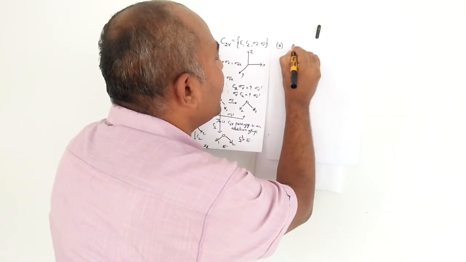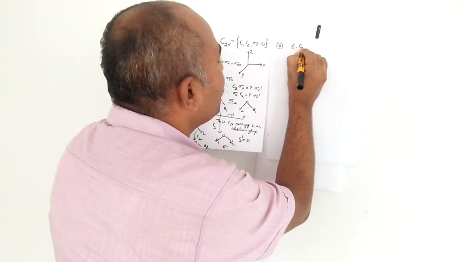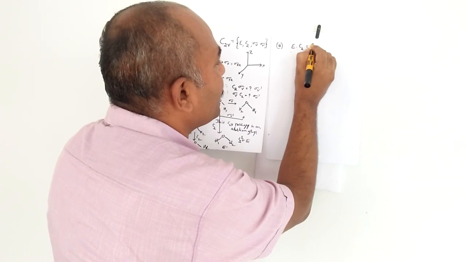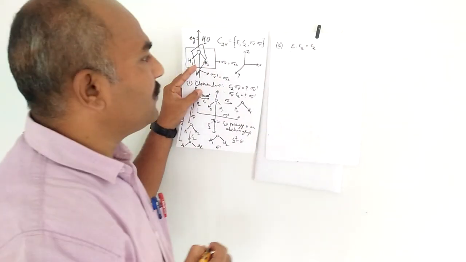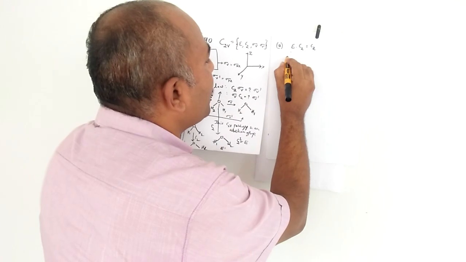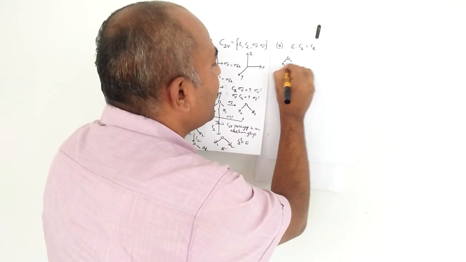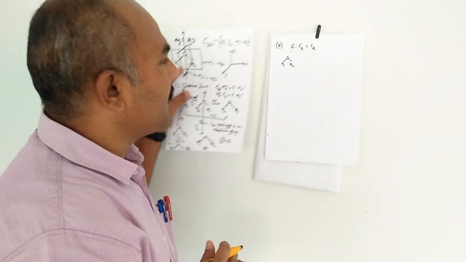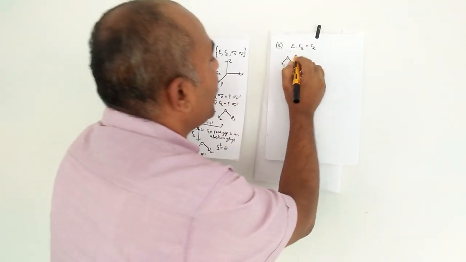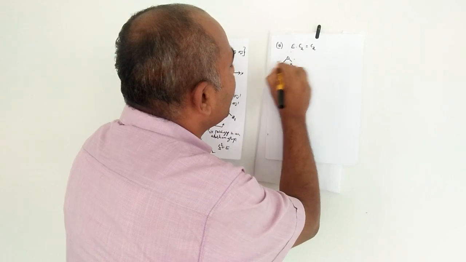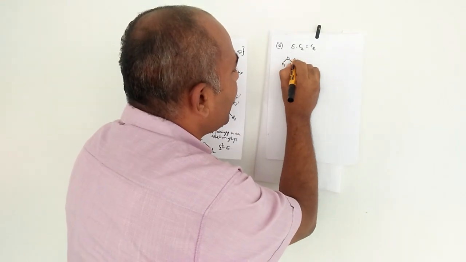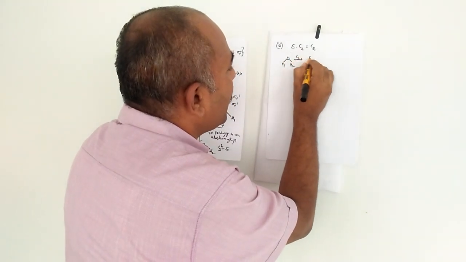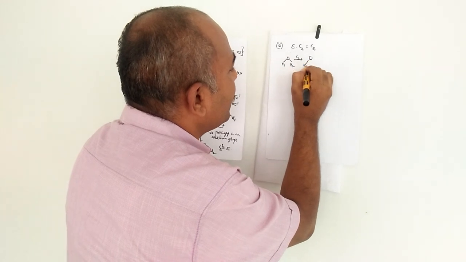We know that E multiplied by C2 gives rise to the same element C2. How will it be? For example, you can take the H1 and H2. This is the identity element because you are not doing anything on the molecule. Then you do the C2, and these will be exchanged with each other, H2.